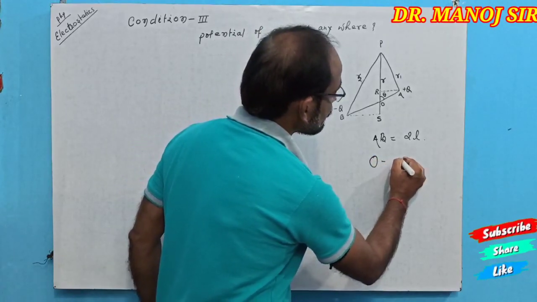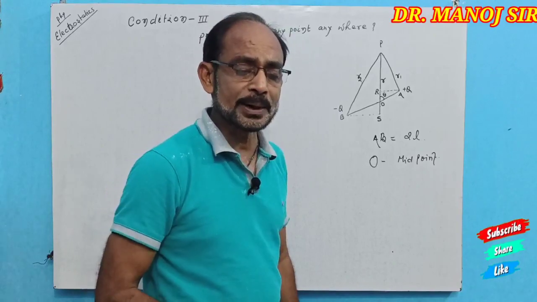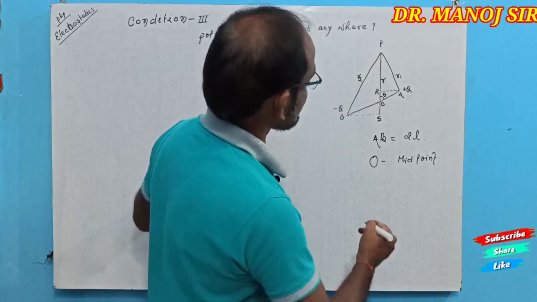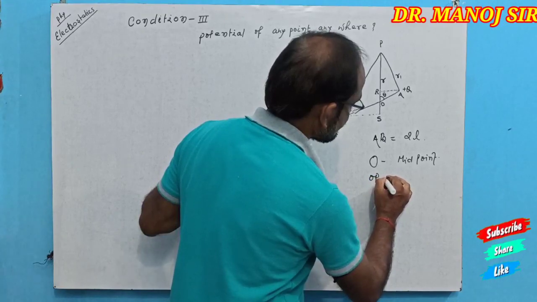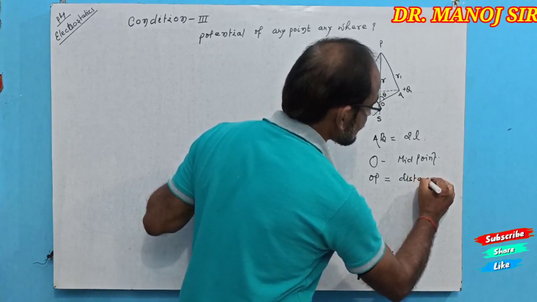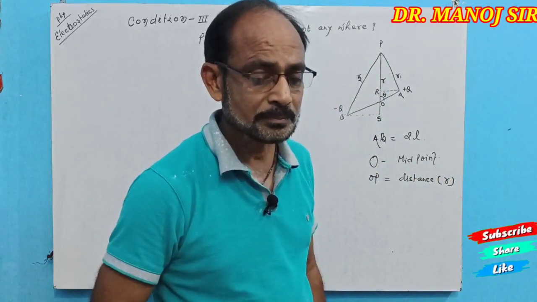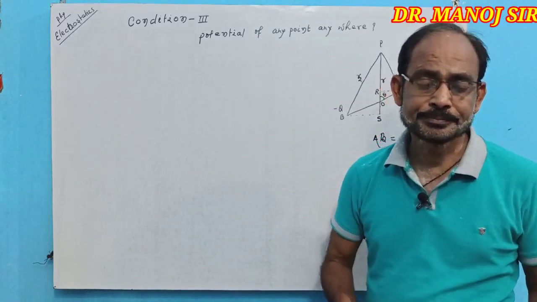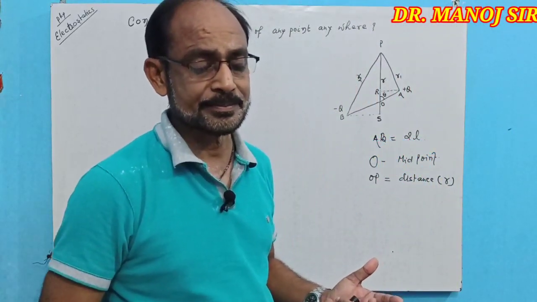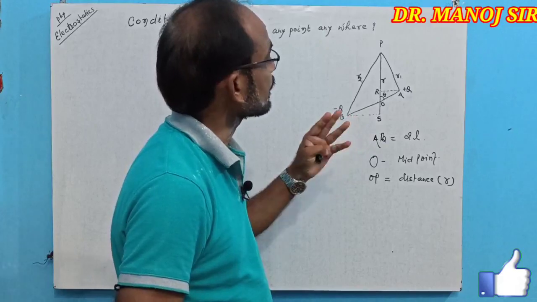O be the midpoint, and OP is the distance R. We have to determine a potential expression of a dipole AB which is placed in the vacuum.